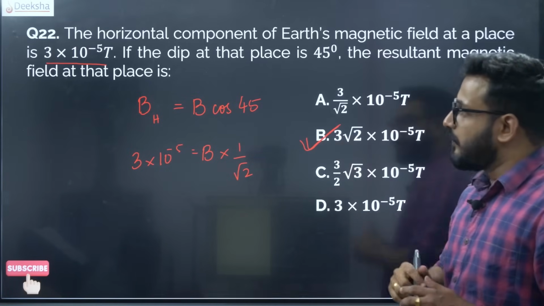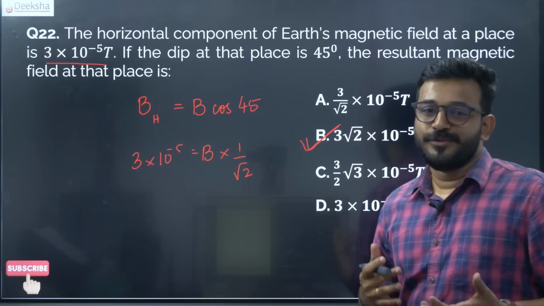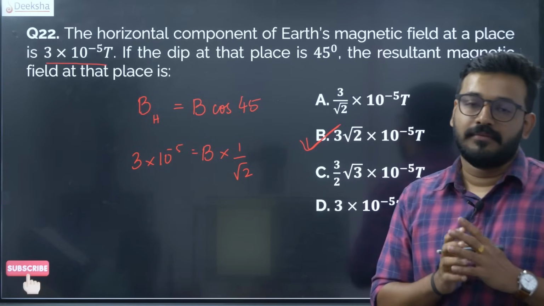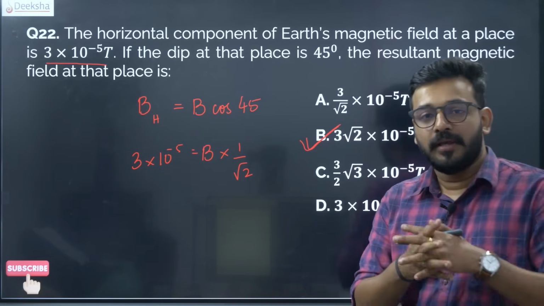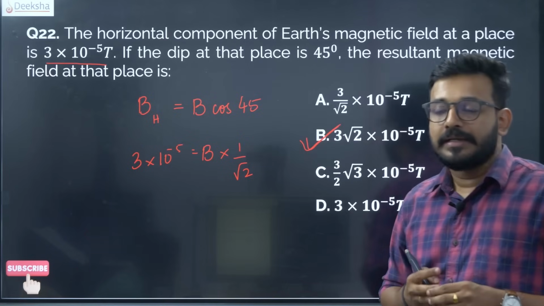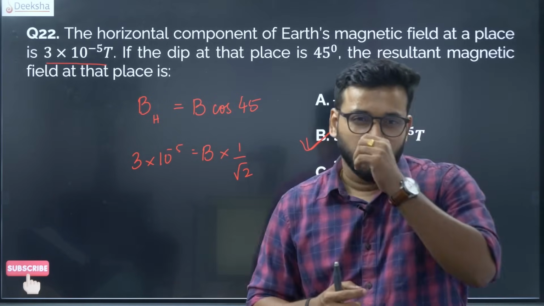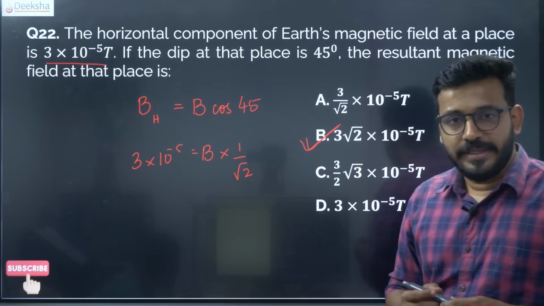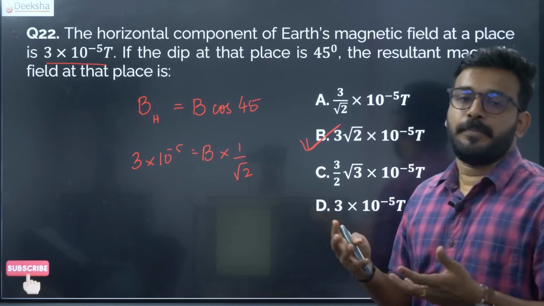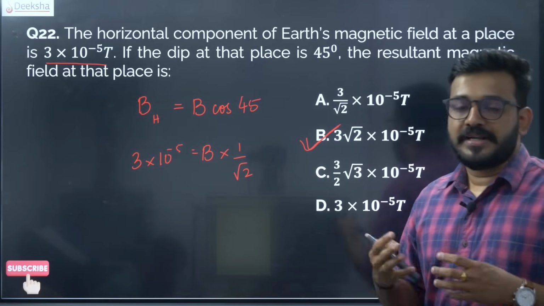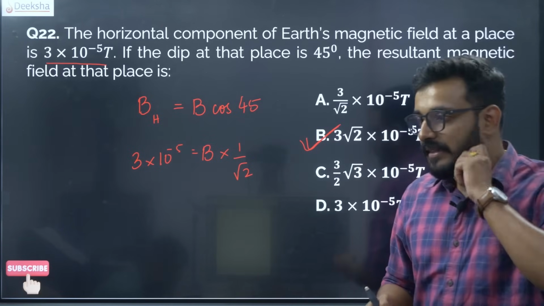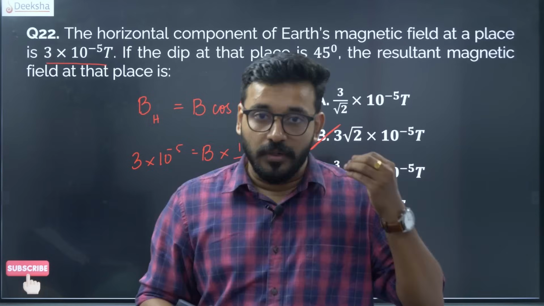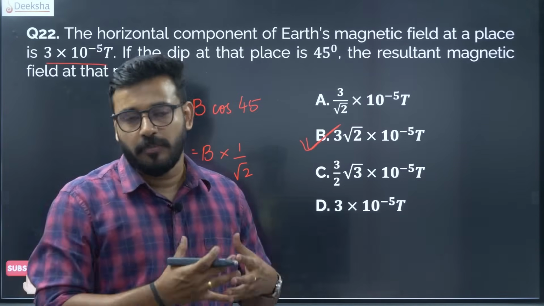But once again the problem over here is PUC has taken back the Earth's magnetism topic along with the angle of declination and inclination. Inclination I am still not sure, but I don't think it is harmful knowing this concept because it's very straightforward, very easy. Angle of inclination, angle of dip. How does it vary with the latitude, how does it vary with the position on Earth, where is it maximum, where is it minimum, all that is very good to learn and keep with you because it's not much.